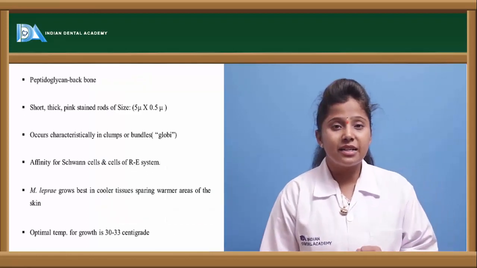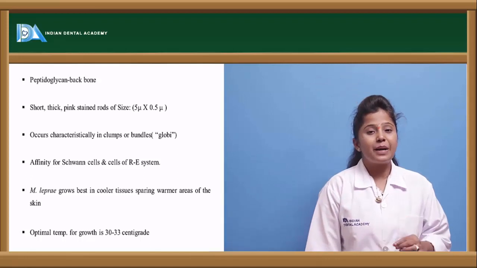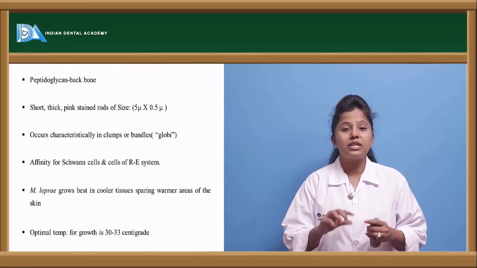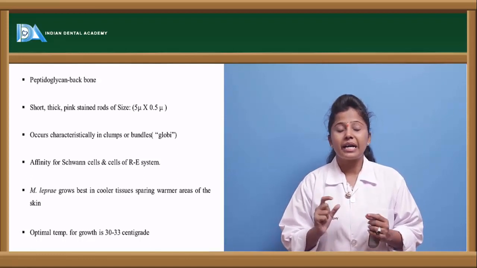Let us see the characteristic features of these bacteria. This bacteria contains a peptidoglycan backbone, the main structure of which the bacterial cell wall is made up.